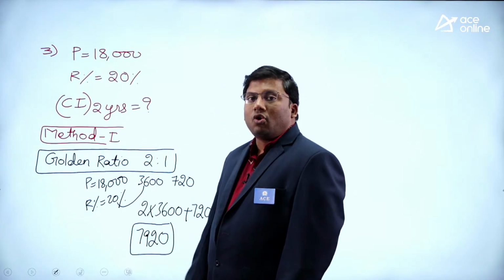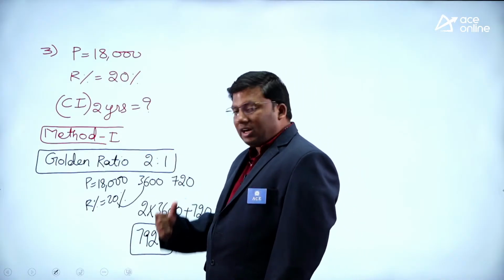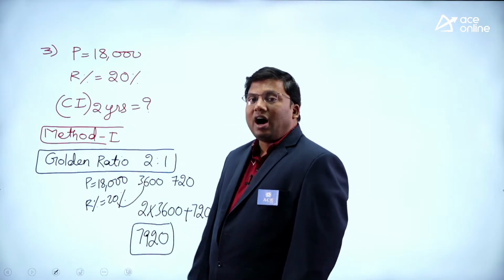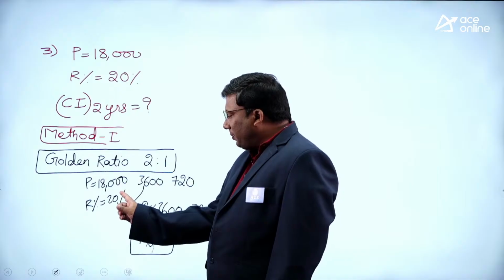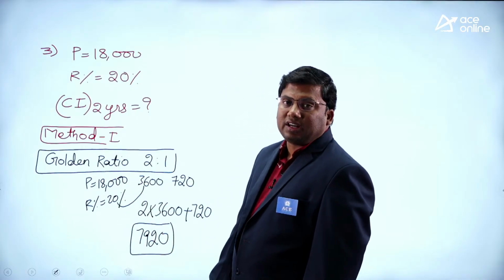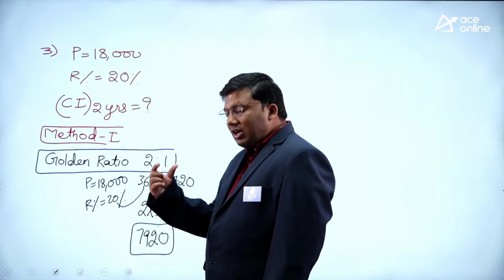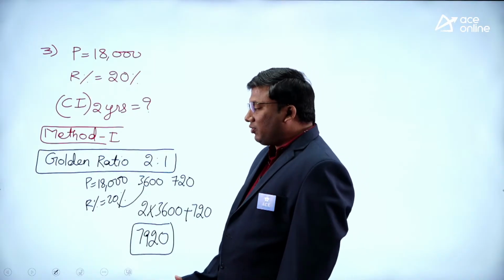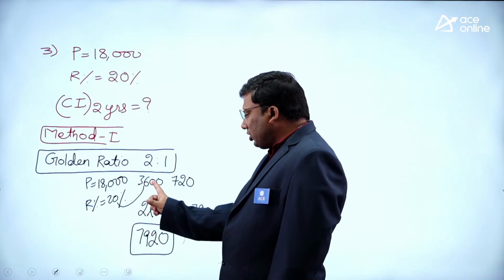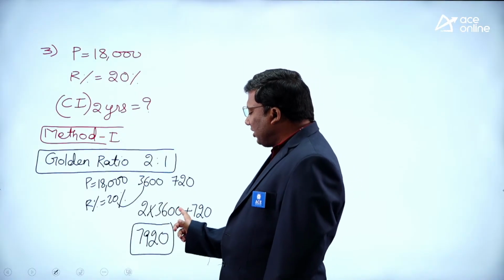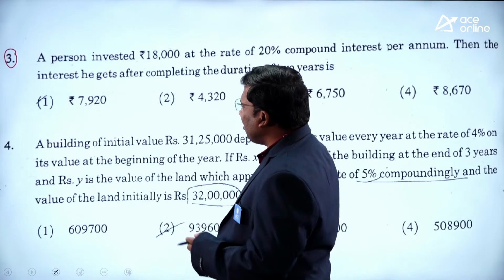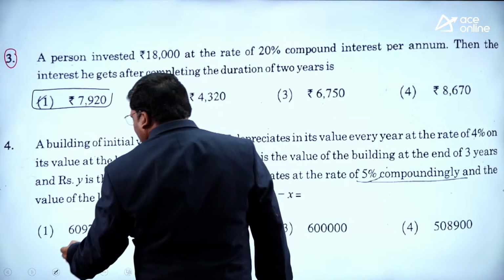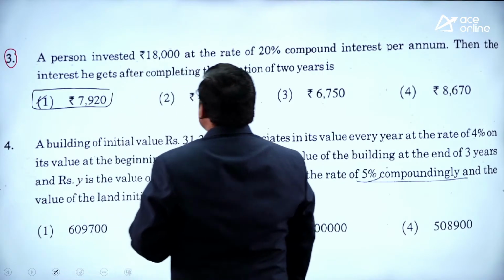By using this golden ratio concept. What is the golden ratio concept? 2:1. Principal is 18,000, rate is 20 percent. 20 percent of 18,000: 10 percent of 18,000 is 1,800, so 20 percent is 3,600. Again 10 percent is 360, so 20 percent is 720. 2 into 3,600 plus 1 into 720. Answer is 7920.